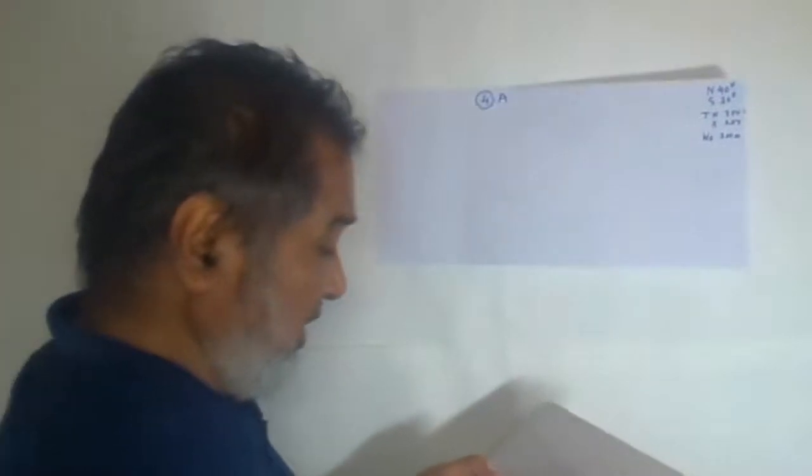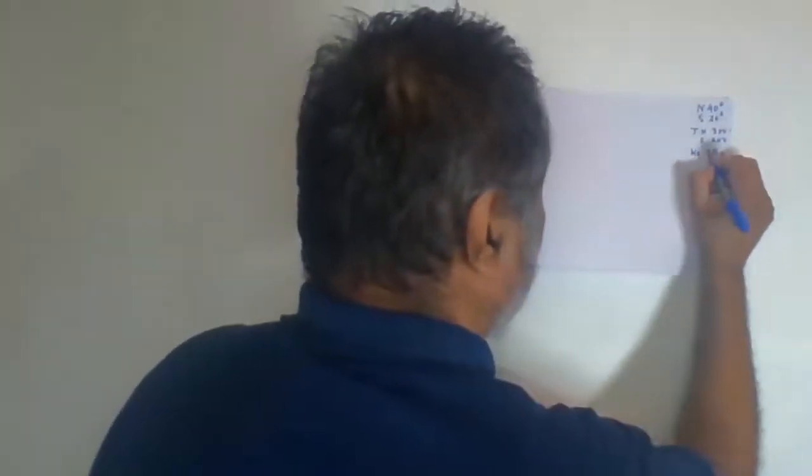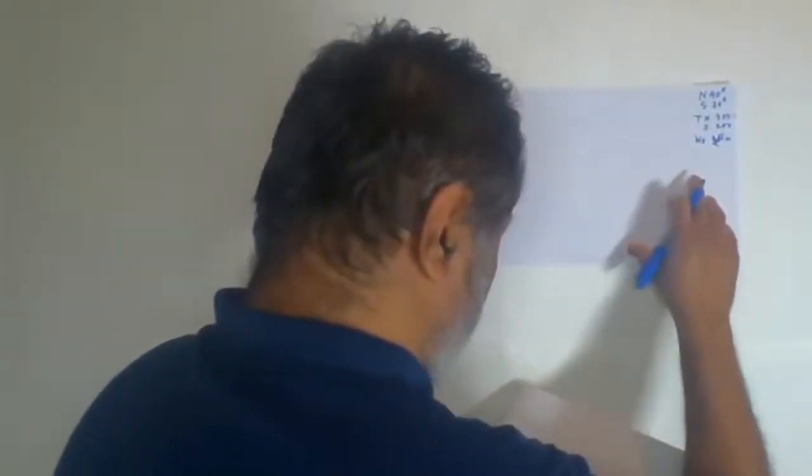So find out the width of outcrop on the northern slope. It is 350 meters, not 200. So if the width of outcrop on the northern slope is 350, no, it is 250. It is the big one. 250. Find the vertical thickness, width of outcrop on the southern slope, and the dip direction and the dip amount.